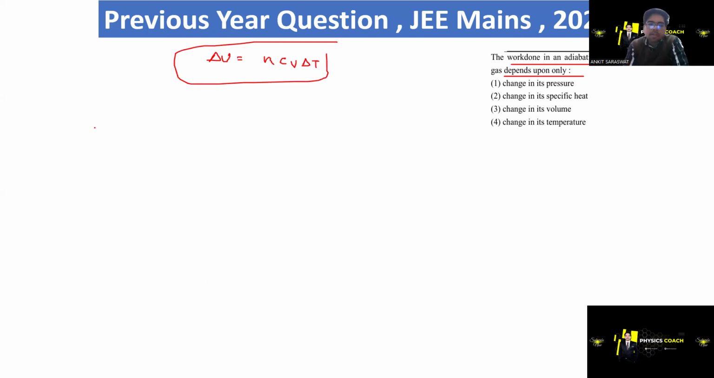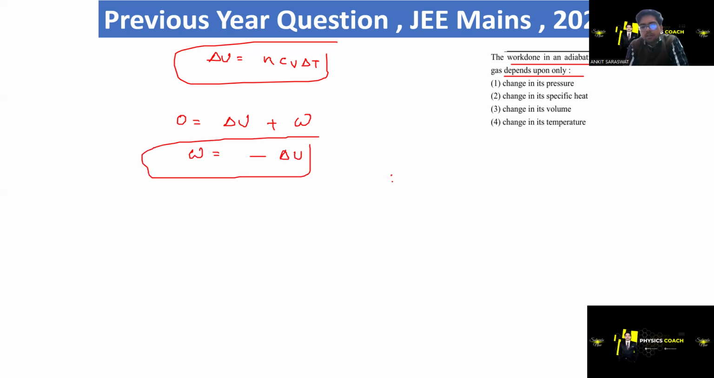What is the first law of thermodynamics? Delta Q is zero in case of an adiabatic process, there is no exchange of heat between system and surrounding, so zero is equal to delta U plus work. So the amount of work is equal to the decrease in internal energy. And what is delta U? Delta U is nCv delta T.